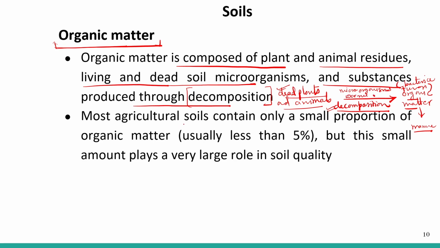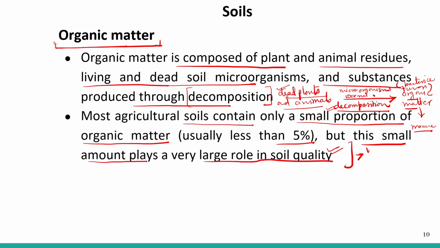Most agricultural soil contains only a small proportion of organic matter, usually less than 5%. But this small amount plays a very large role in soil quality. It can also increase the water holding capacity. So this decomposed manure present in the soil is only about 5%, right? But its presence is very, very important.